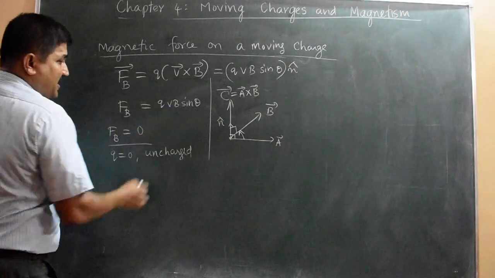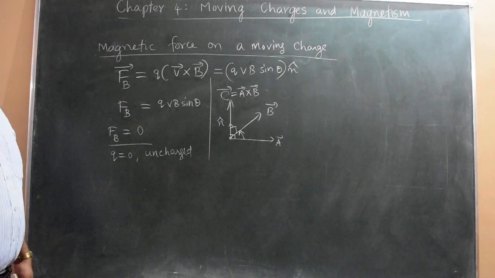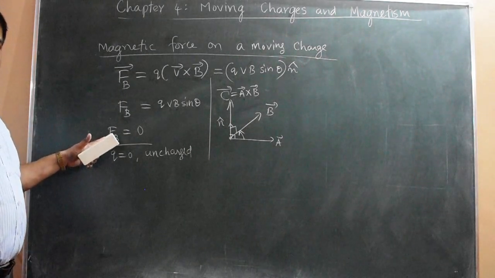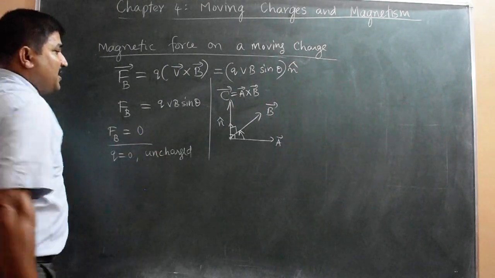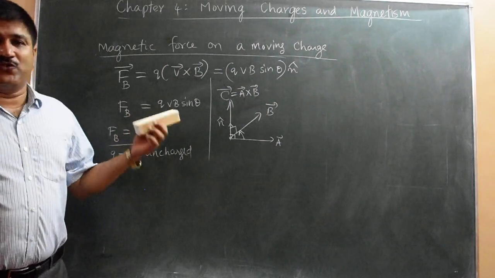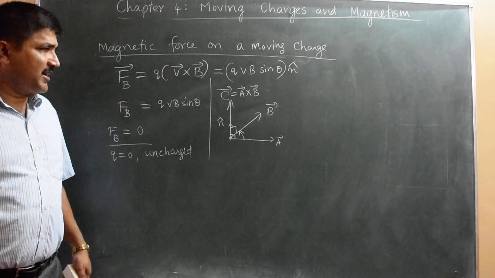Then the velocity is zero if the particle is stationary in the magnetic field. Velocity zero means the particle is not moving, it is stationary at rest. Then also the magnetic force on the particle is zero. Then for magnetic field B, if no field is applied and the charge is moving, then also there is no magnetic force on the charge. Then theta 0 or theta 180 degrees I can also take.